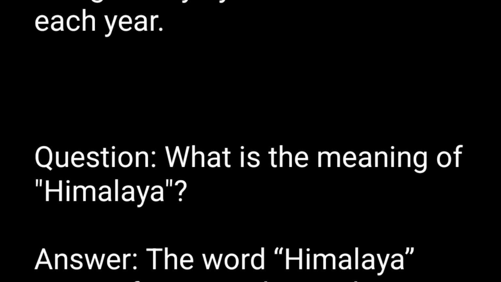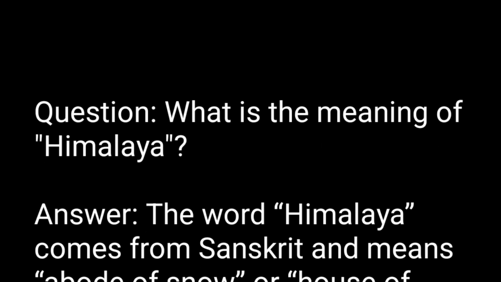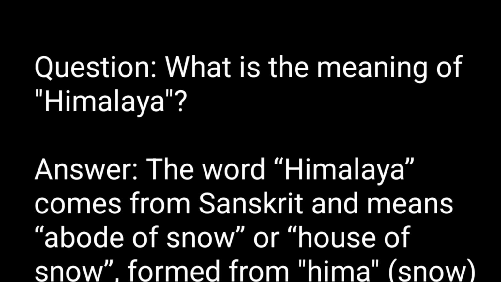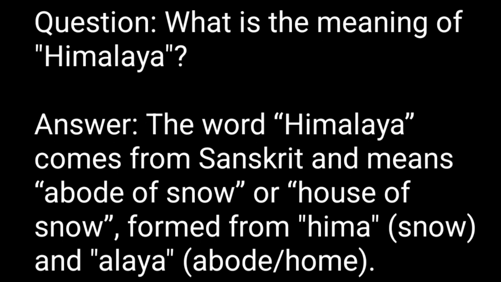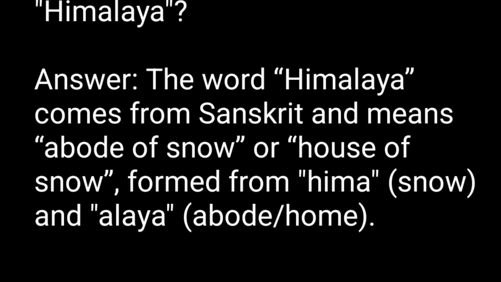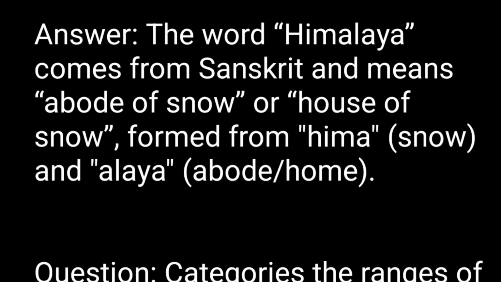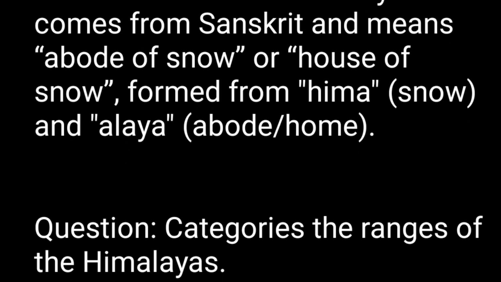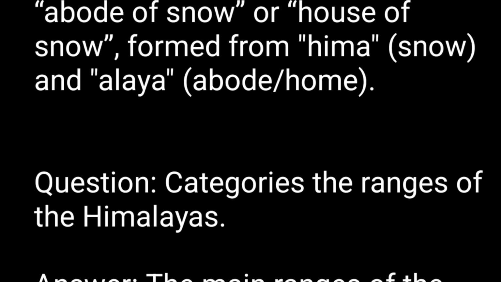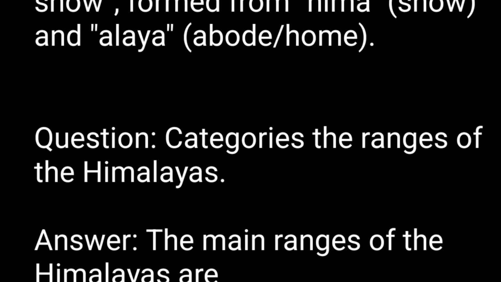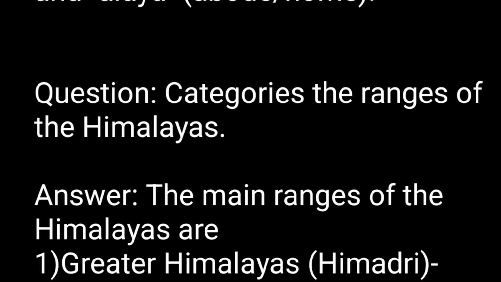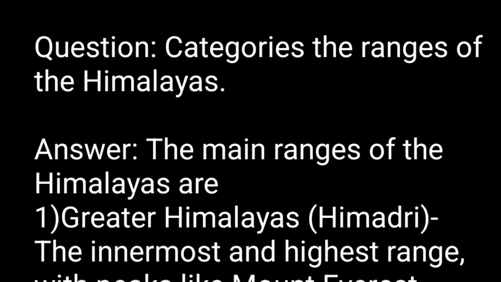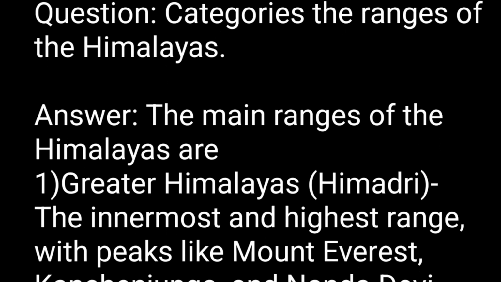Question. What is the meaning of Himalaya? Answer. The word Himalaya comes from Sanskrit and means abode of snow, or house of snow, formed from Hima, snow, and Alaya, abode, home. Question. Categorize the ranges of the Himalayas. Answer. The main ranges of the Himalayas are: 1.